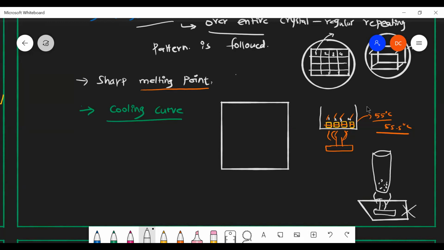Once it cools, at the same point where it melted, it starts becoming a solid. While you are heating, it is called the melting point. While you are cooling, it may be called, what is that?